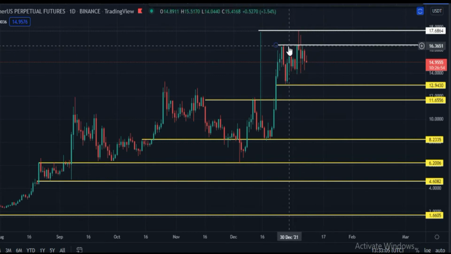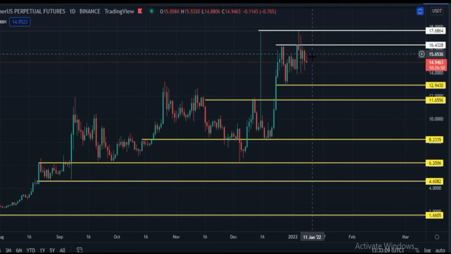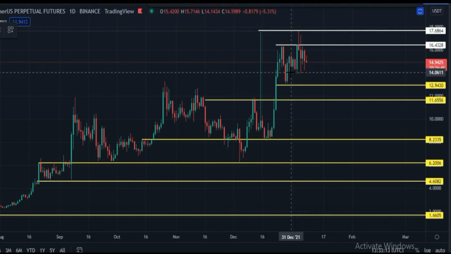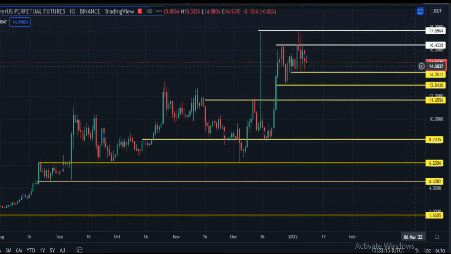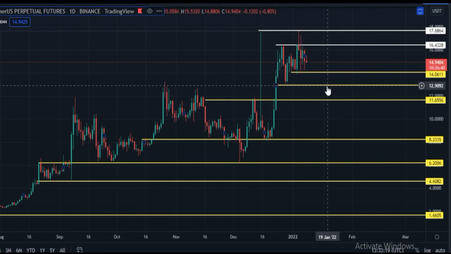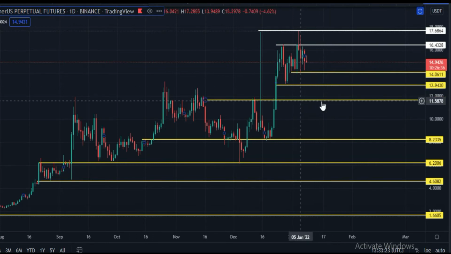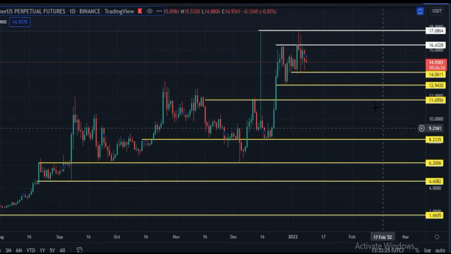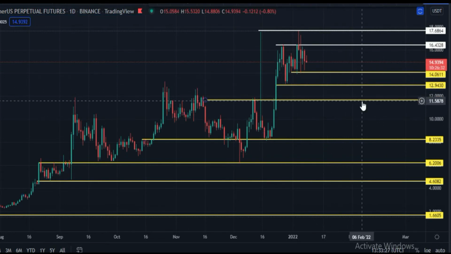That is why this is called very strong resistance, and this area is also very strong support. Here you can see the $14 price area. If price breaks this area, in that case $12.90 and $11.65 are our coming support zones.